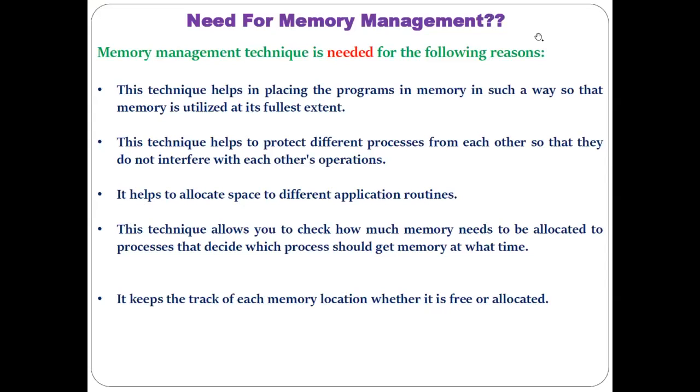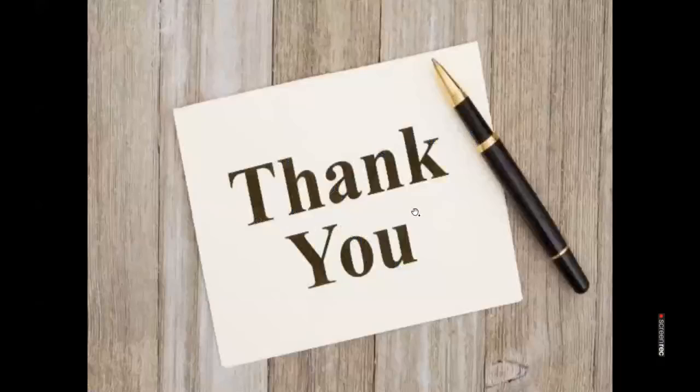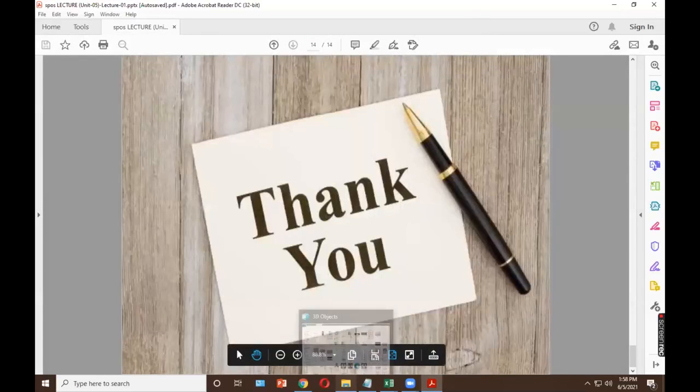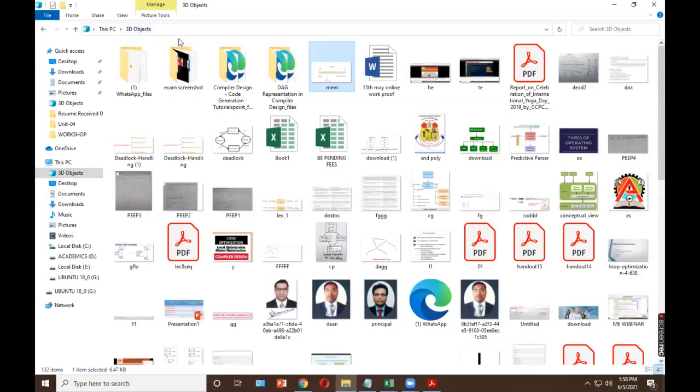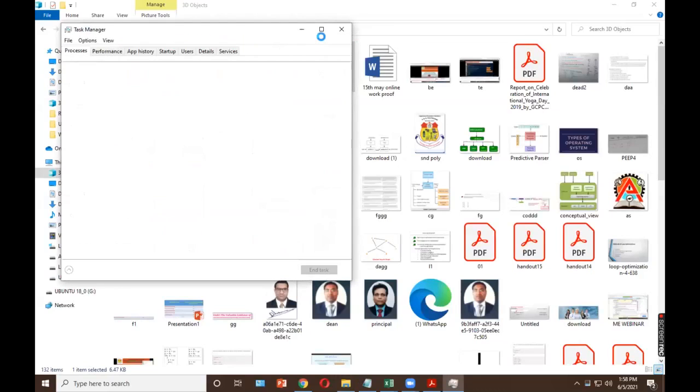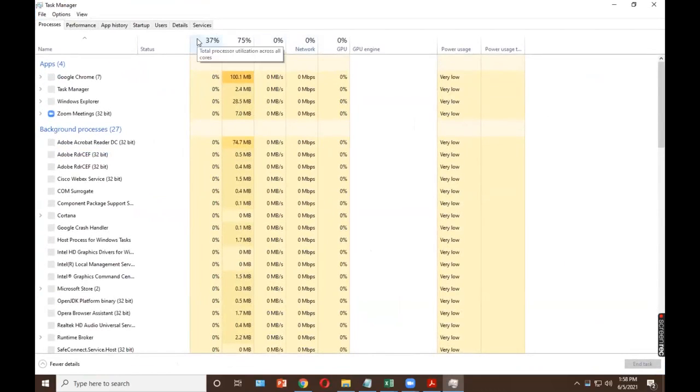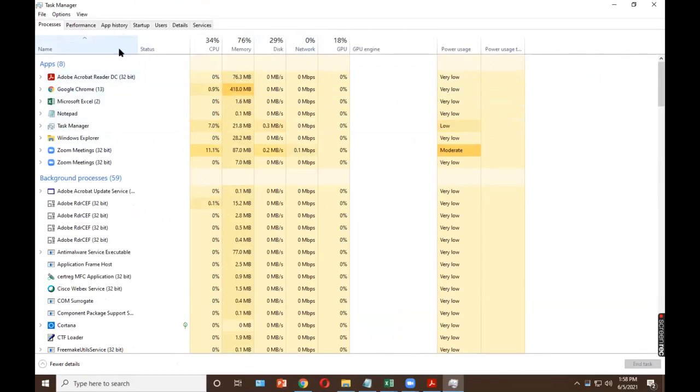Now, if you want to see, I can show you on my computer system. You can see if I press Control Alt Delete, and here you can see the Task Manager. In the Task Manager you can easily see what processes or apps are running on my computer system and how much memory is being consumed by them. Adobe Acrobat Reader is one application running. You can see how much memory it is utilizing: 76 MB.